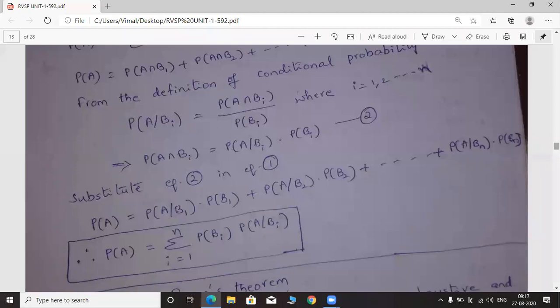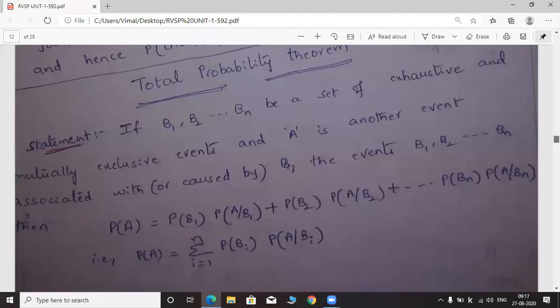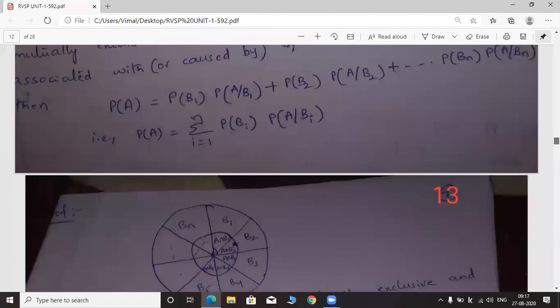So remember, I am repeating just the important points. This is the statement of the total probability theorem. We have to prove this formula. To prove this formula, we have to consider two circles to indicate events A and B.